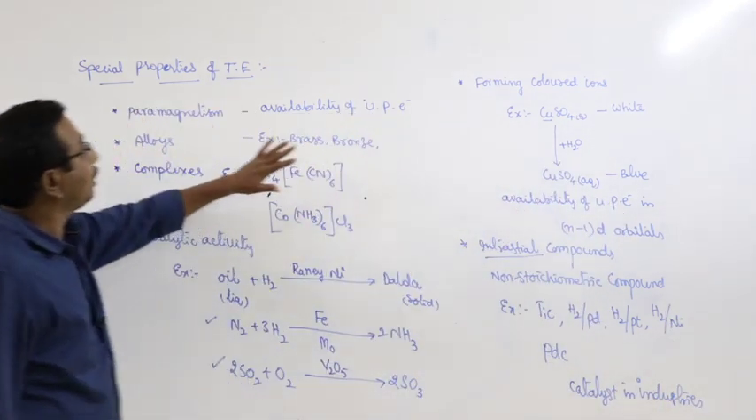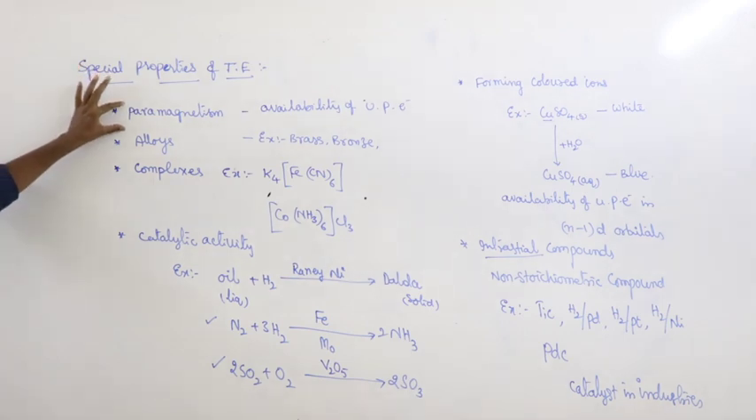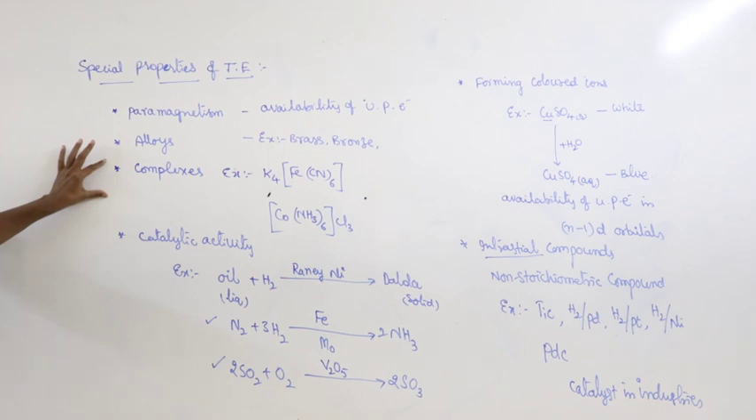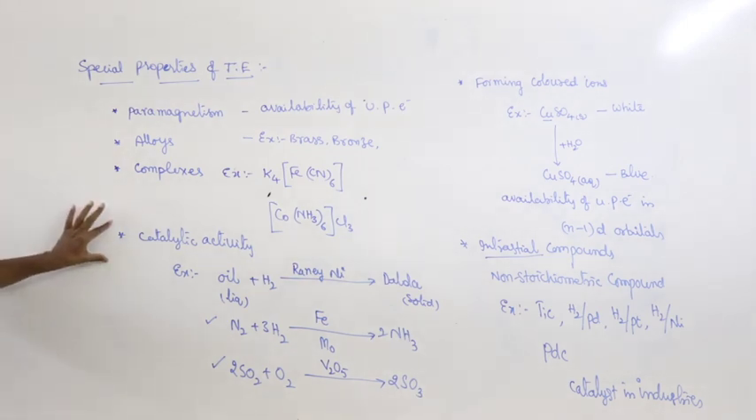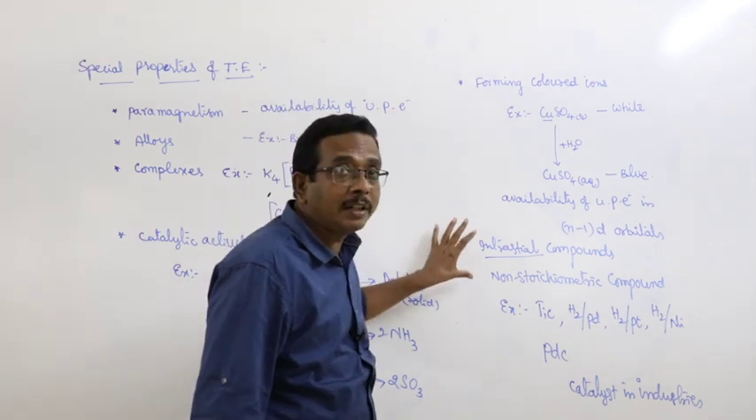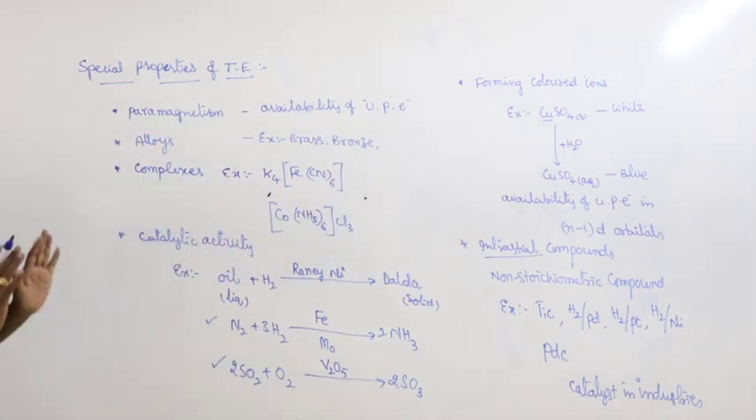This is about the important features or special properties shown by the transition elements. What are they? They exhibit paramagnetism, they form alloys, they form complexes, they exhibit catalytic activity, they form colored ions, and they form interstitial compounds. This is about the transition elements and their special properties.